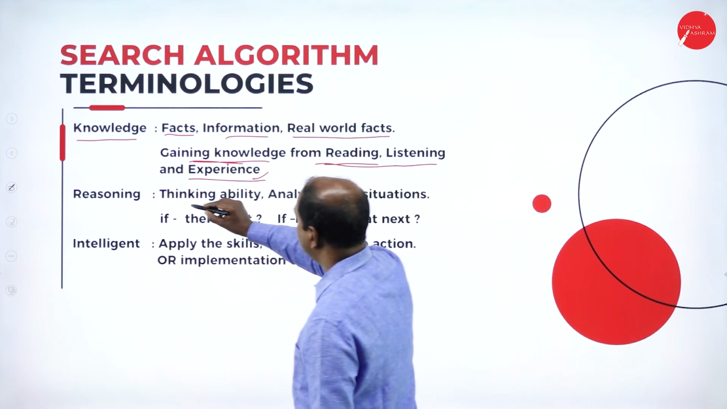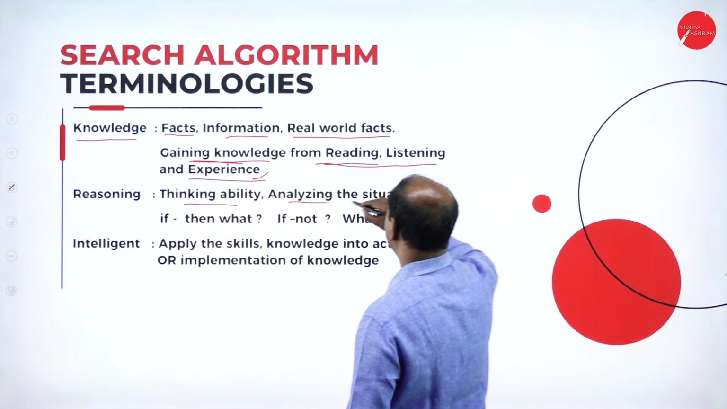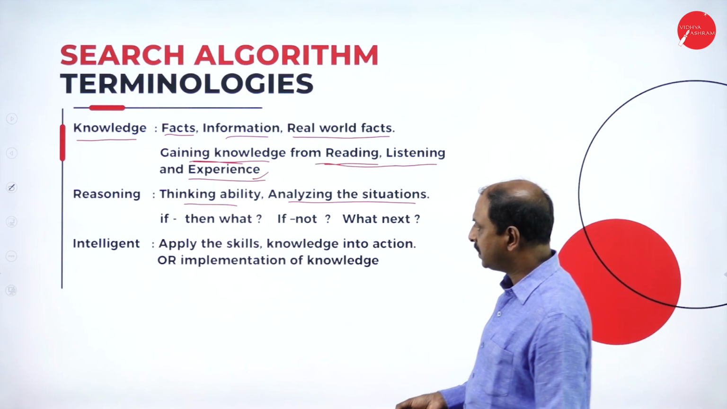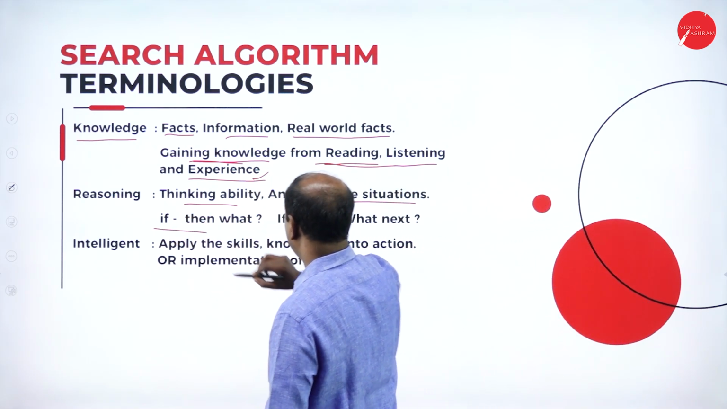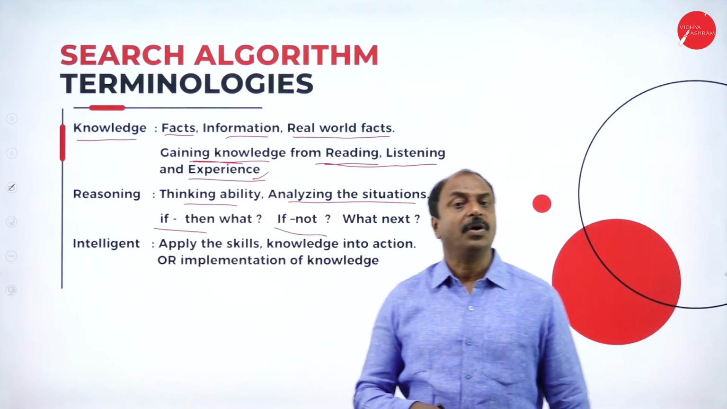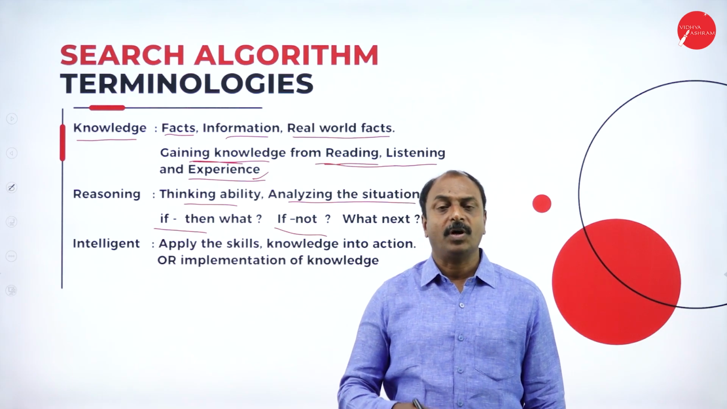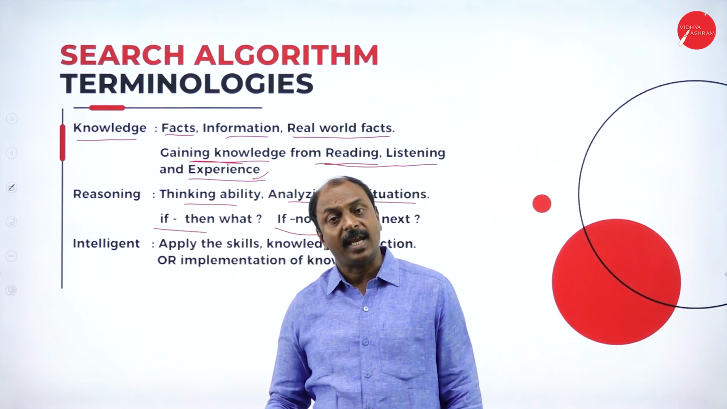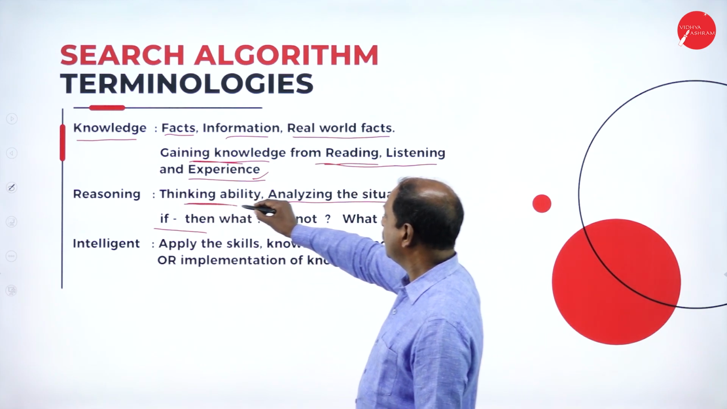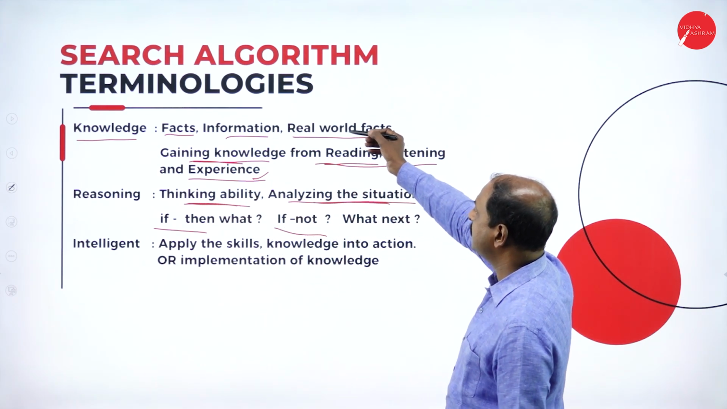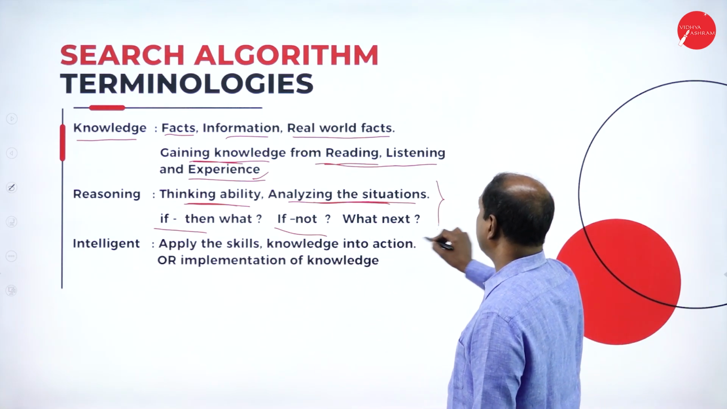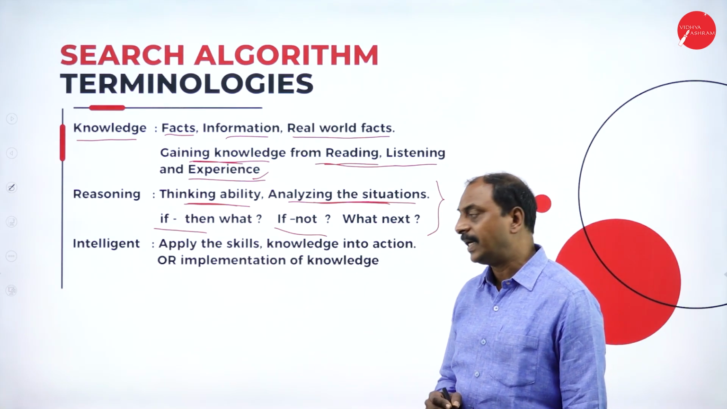Next definition is thinking ability, or analyzing the situations. With respect to programming concepts, we can say if, then, or if not. This is logical thinking. If not A, it is B. If not B, it can be A. That is logical thinking. So this is one of the reasoning; the heading is knowledge representation and reasoning. This is the concept of reasoning, that is thinking capacity.